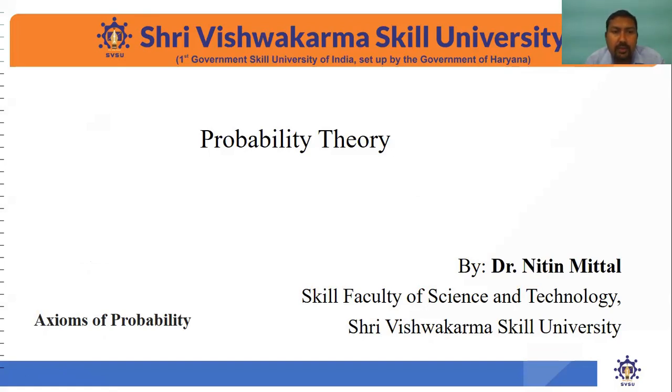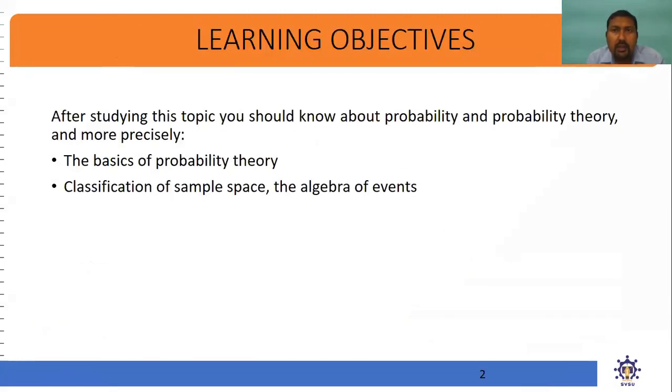Today we'll discuss the topic Axioms of Probability. Subject name is Probability Theory. The learning objectives: after studying this topic, you should be able to know about the probability and probability theory, and more precisely, the basics of probability theory, the classification of sample space, and the algebra of events.